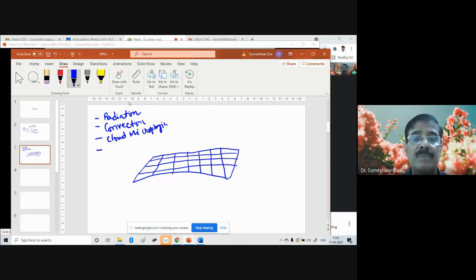Say fourth is the PBL, planetary boundary layer. Fifth is the land surface processes, and so on. All these are major physical processes that are there in the atmospheric model.